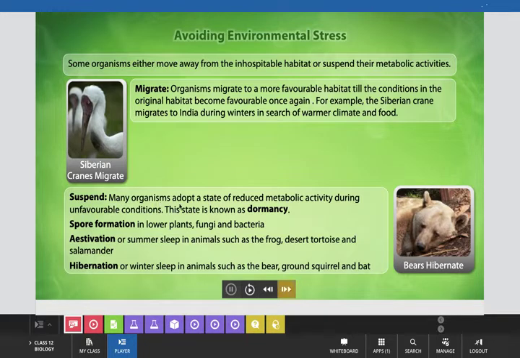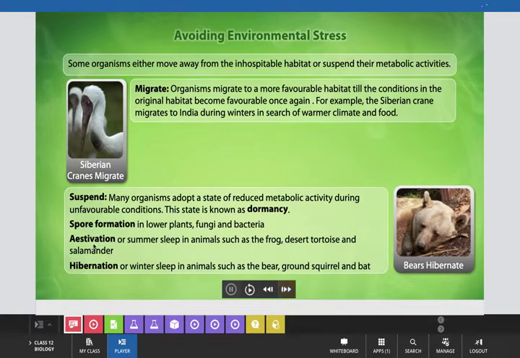Suspension: many organisms adopt a state of reduced metabolic activity during unfavorable conditions. This state is known as dormancy, and dormancy can take place by three types of means. One is by forming spores, or spore formation. In lower plants, fungi and bacteria, that type of suspension activity is seen.